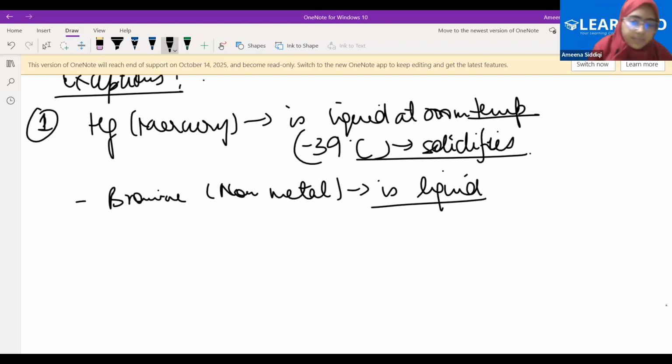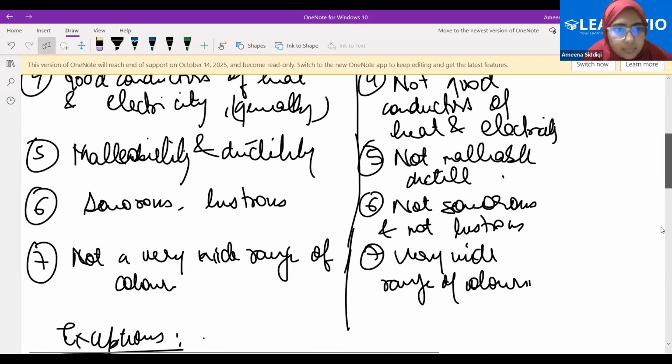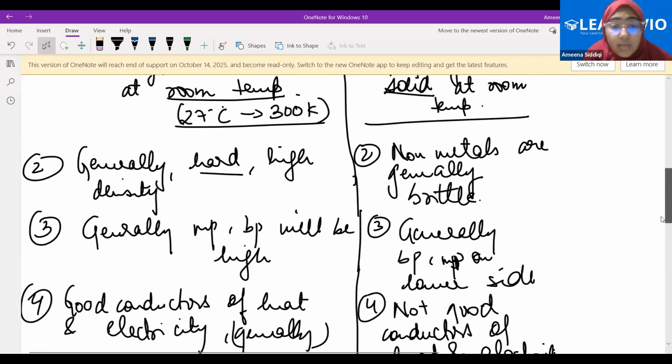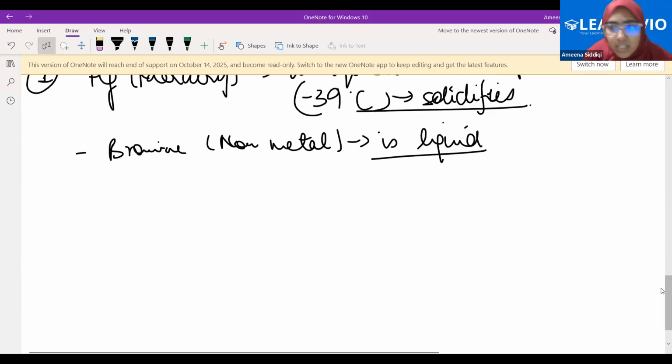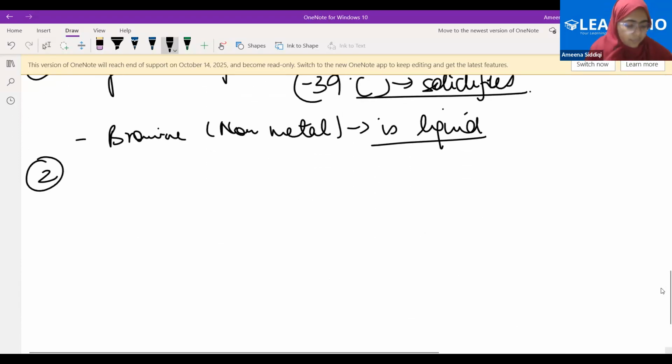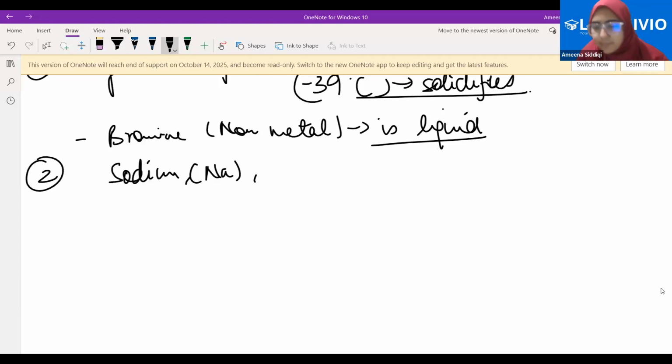Next point, exception. What is the second point that we have written there? Generally hard. What are the metals which are generally not hard? Sodium, potassium. What is the symbol for sodium? Na. For potassium, K. Lithium, gallium, all these are some of the metals which are very soft.